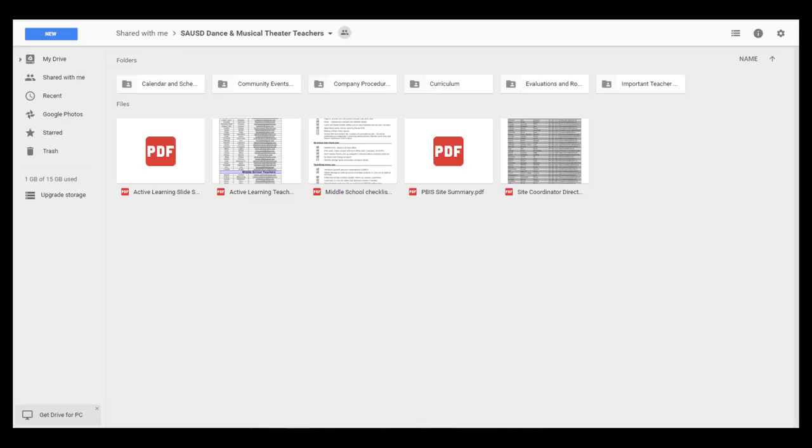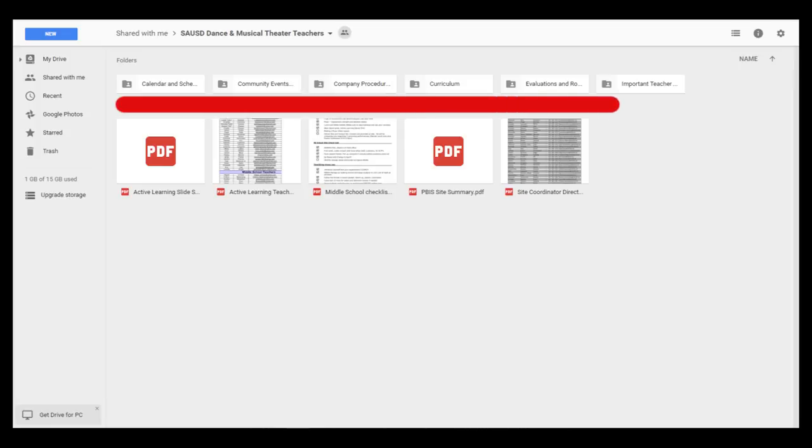Once you get into the file, you'll notice a few documents that are out in the open, but also you'll see additional folders which contain more resources for you. We'll get into these folders later. For now, we'll talk about the files you can open right now.